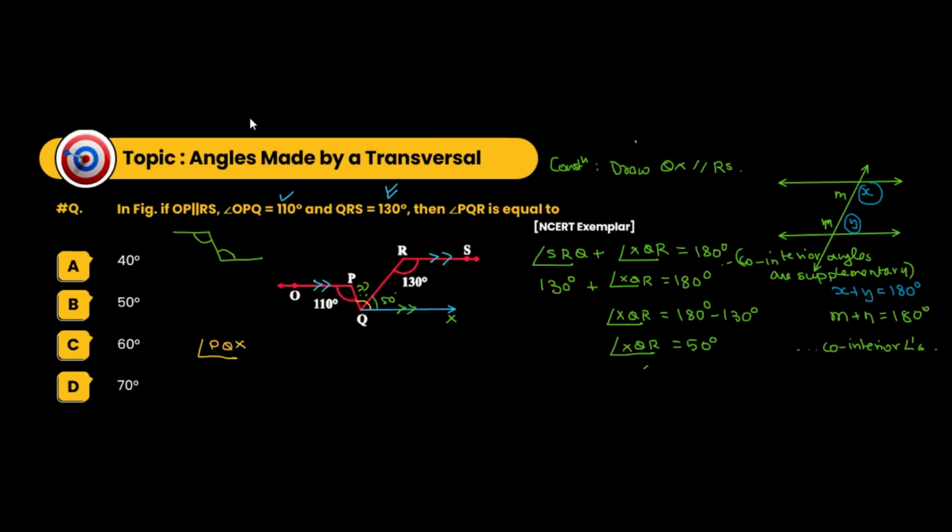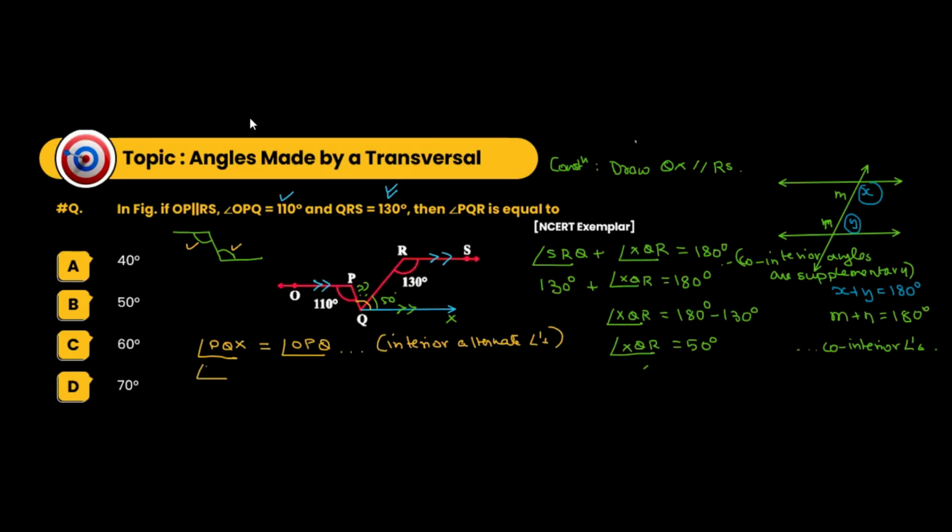PQX is equal to angle OPQ. Reason: this angle is equal to this angle, interior alternate angles.